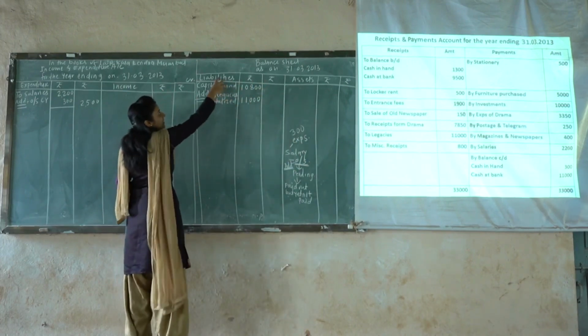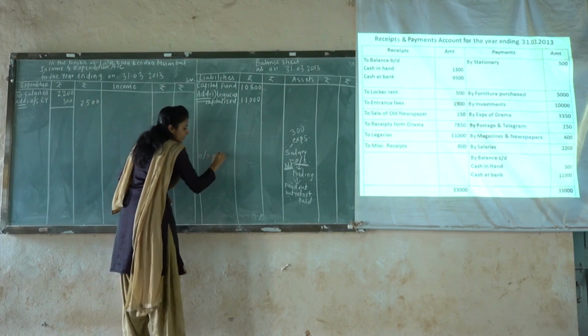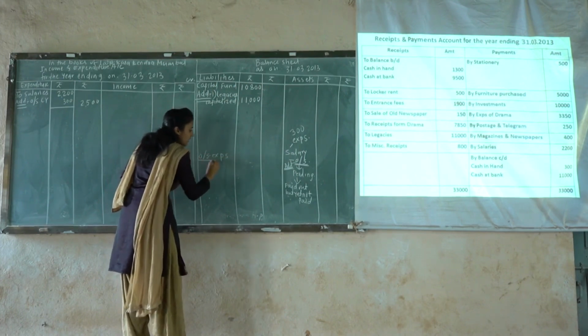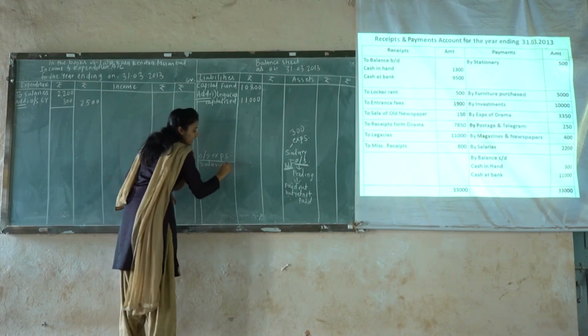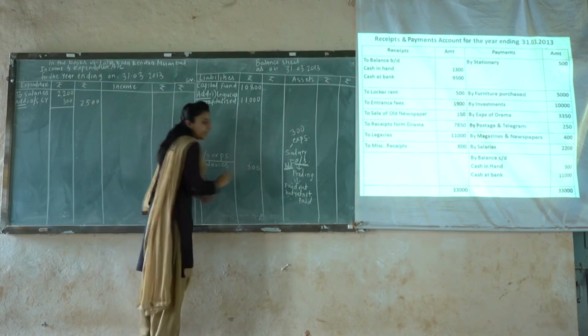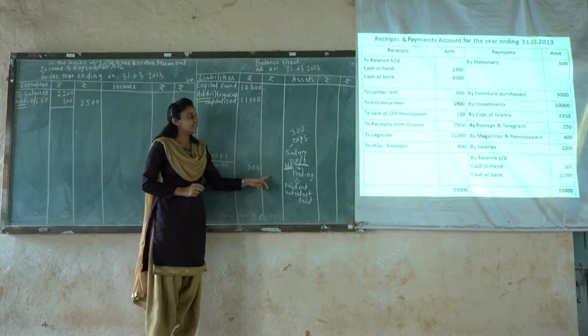So this is the balance sheet, this is the liability side. We have to write here outstanding expenses. Underline this outstanding expenses and write over here salary. Salary for the amount of ₹300. Okay. So this is the second effect of the adjustment. Next slide.